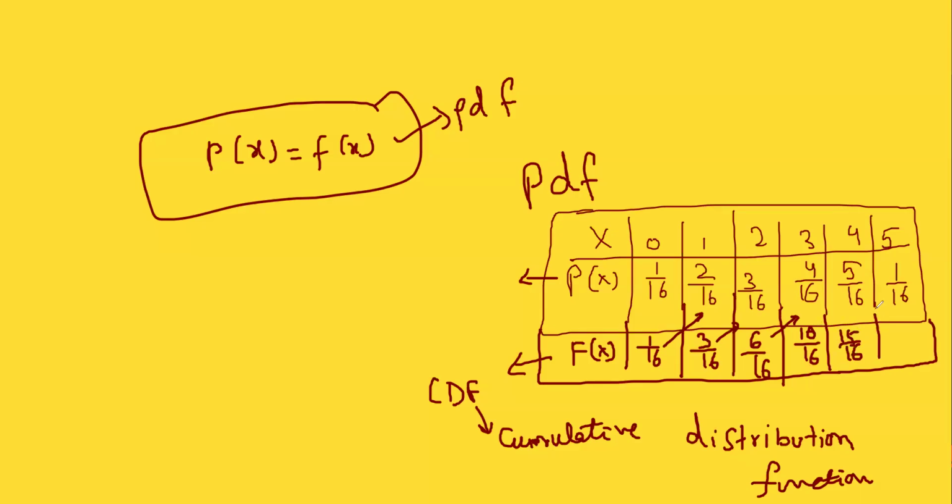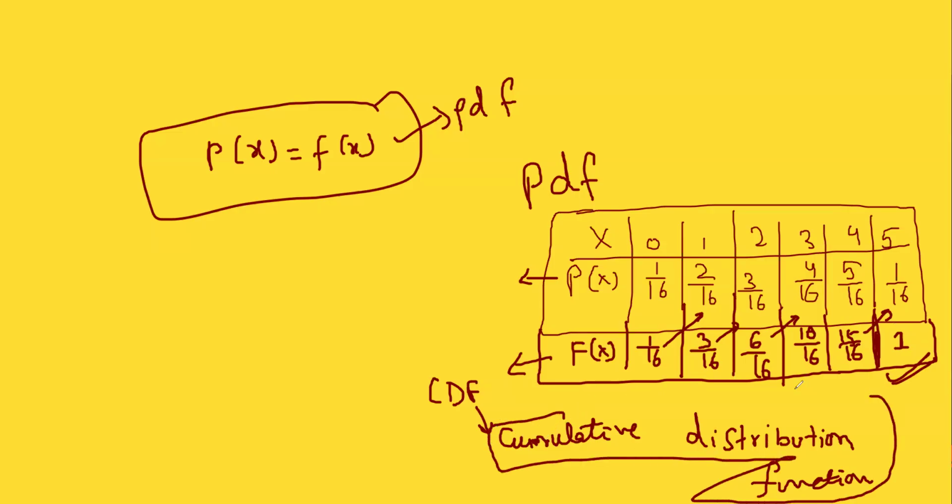And at last, you will always get 1, 16 over 16. This is very important. The last box always contains 1. Okay, this is CDF. Understood? So this is the random variable. This whole table is the PDF. This whole table is the CDF.